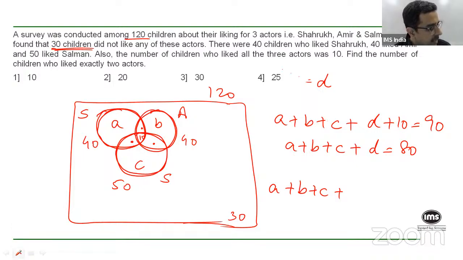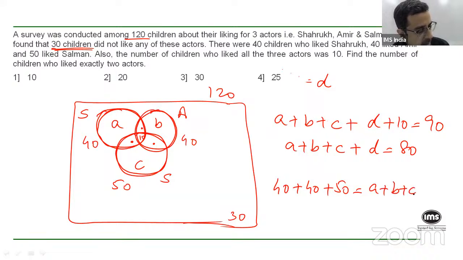So now when I add up 40 plus 40 plus 50, I'm adding the A plus B plus C only once, right? Do you understand that? But each dot I'm adding twice. So my total of the three dots I'll be adding twice. And the 10, the middle value, I'm adding three times because they appear in all the three circles. So they are getting counted three times, right?